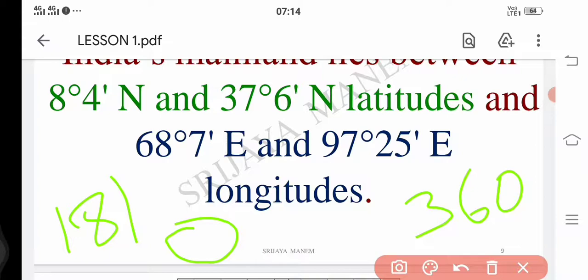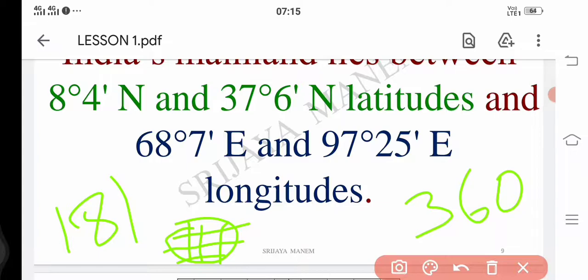So like that, longitudes, which are actually vertical lines, we all know that latitudes are horizontal lines. So here, how many longitudes are there in the world? 360. Latitudes 181.